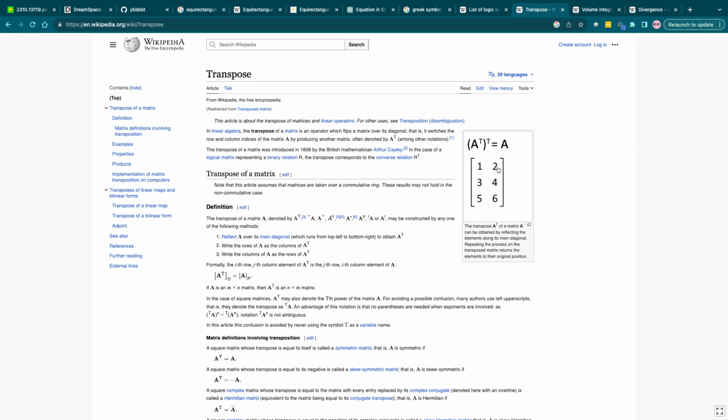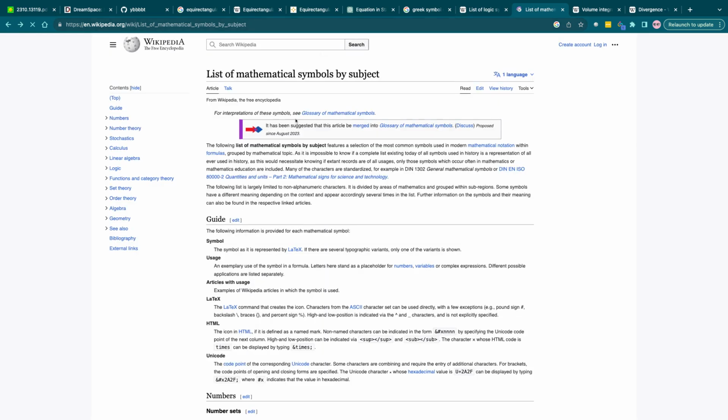So you saw how it was horizontal, and then it flipped. Basically, you're taking the diagonal and flipping it on the diagonal. That is used a lot in machine learning. Almost every machine learning algorithm will use this in some capacity.